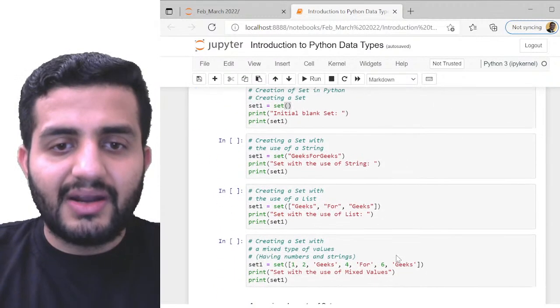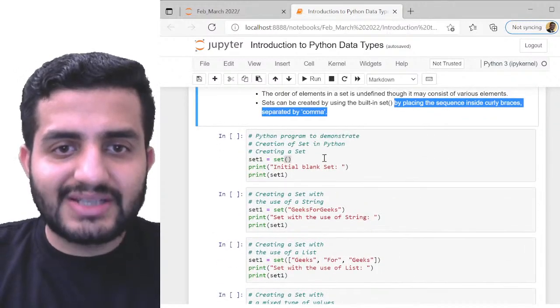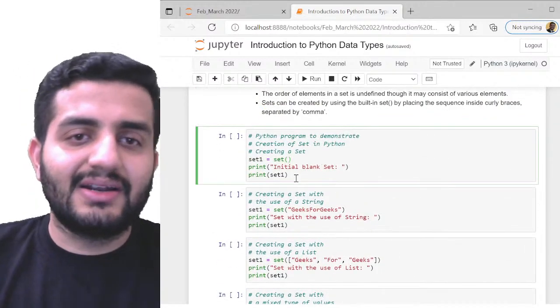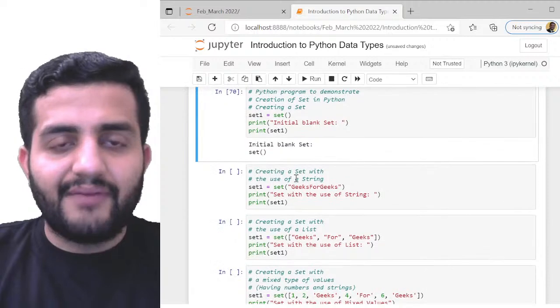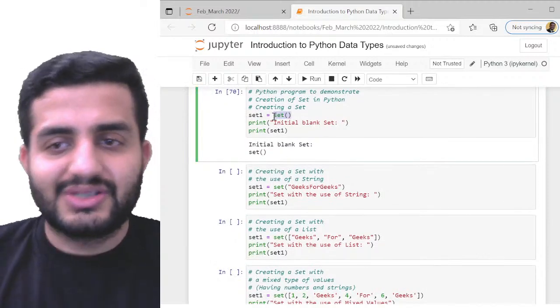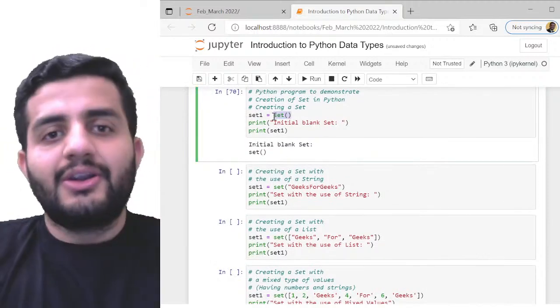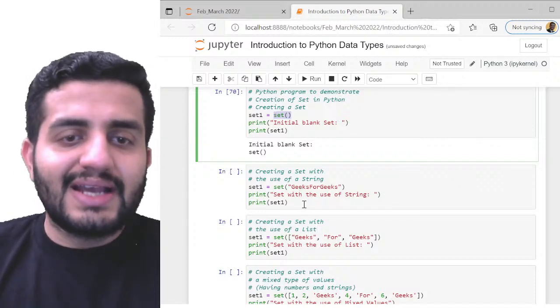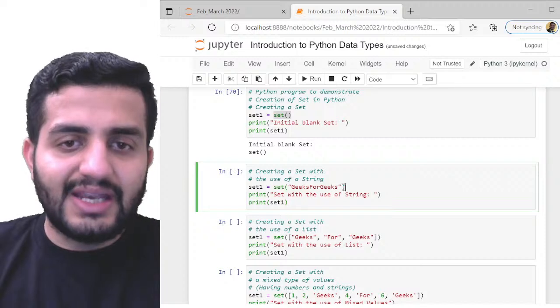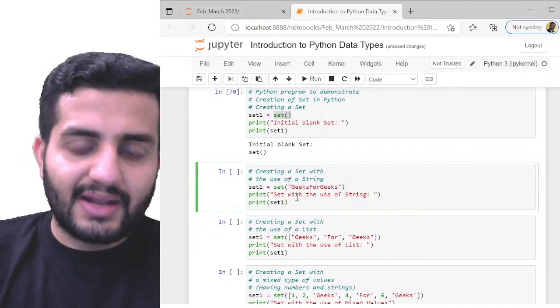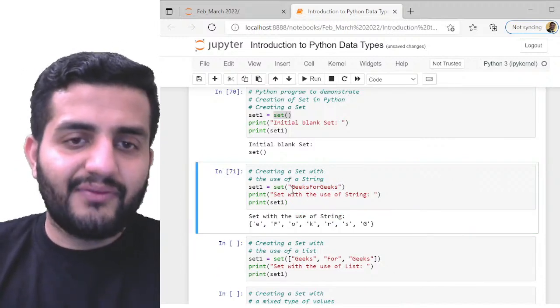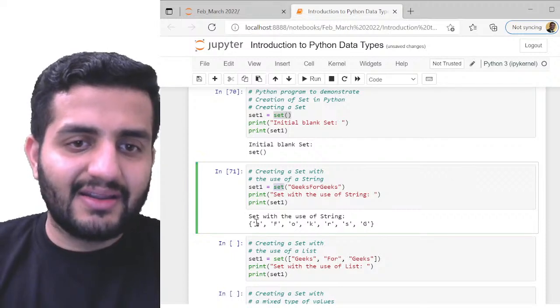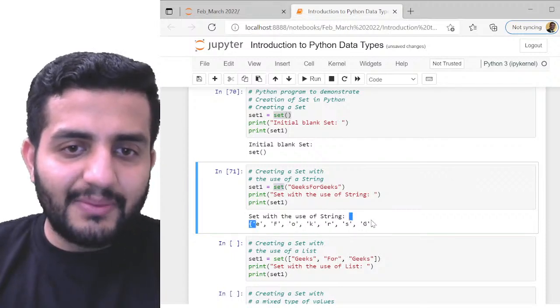So now we can define this. For example, I can initiate an empty set. This is pretty simple. I have defined it using the set function here. So if I do set, I can initialize the empty set like this. I can also initialize the set with a string. So I have GeeksforGeeks defined here. If I use set on this, I'll still get the individual unique elements, which are like this.